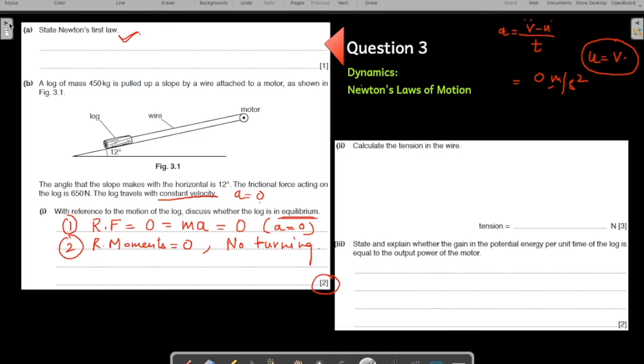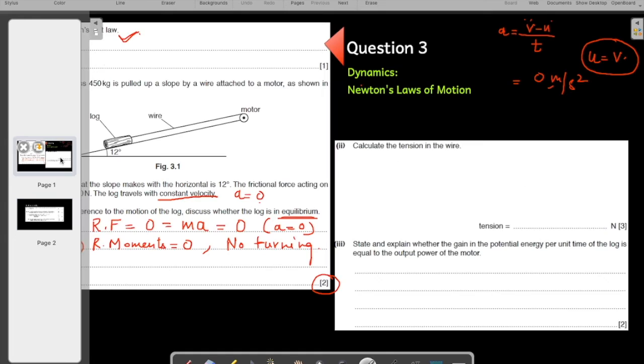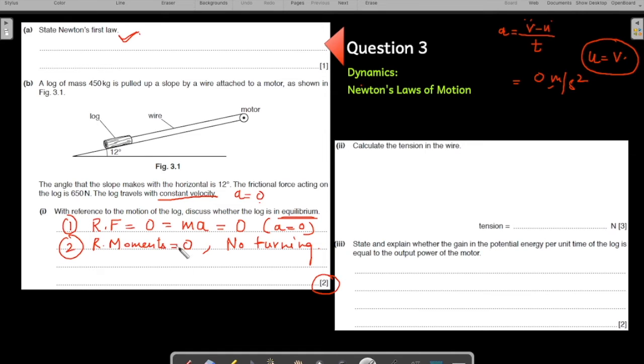Alright, let us refer to the mark scheme as well. Constant velocity, 0 acceleration, therefore no resultant force. No resultant force as well as no resultant torque. Torque means moment. Hence it is in equilibrium. 2-mark question. You get full 2 marks. Go through my video on equilibrium. You'll understand how to solve these questions.